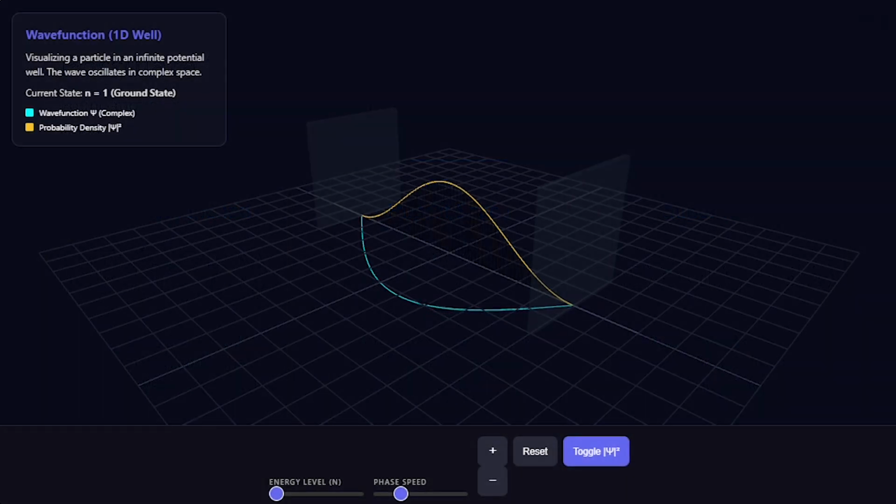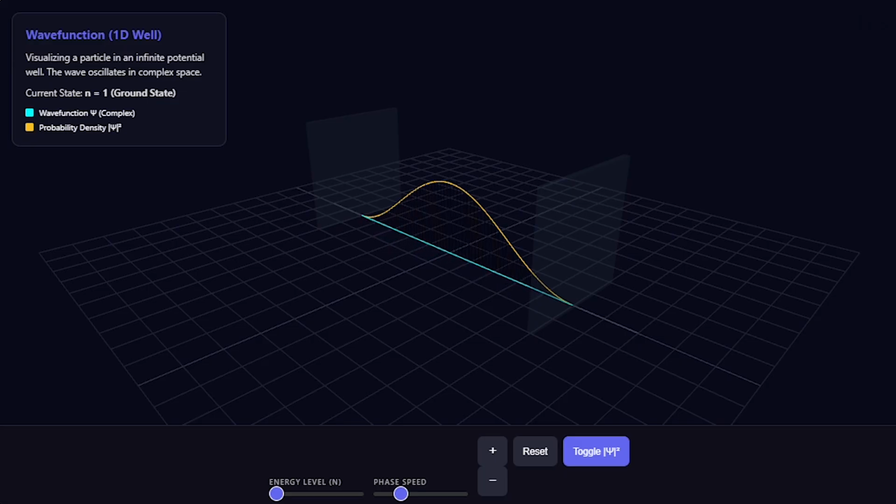Welcome to the quantum world. This visualization shows a particle in an infinite square well. The rotating blue spiral represents the complex-valued wave function, psi. The n slider controls the energy level. In quantum mechanics, energy is quantized, meaning it can only take specific integer values.